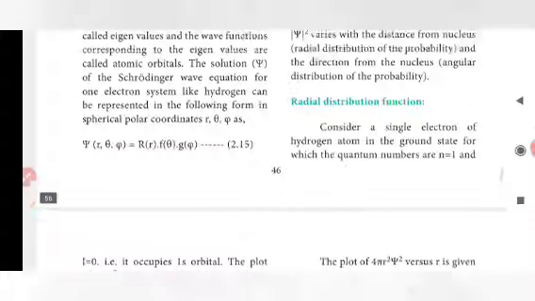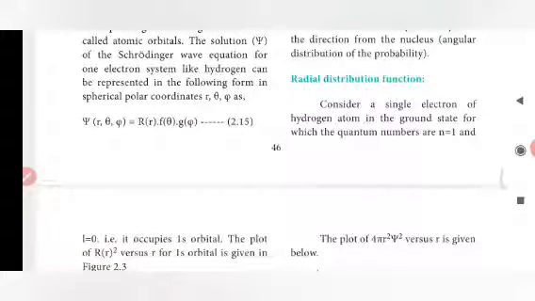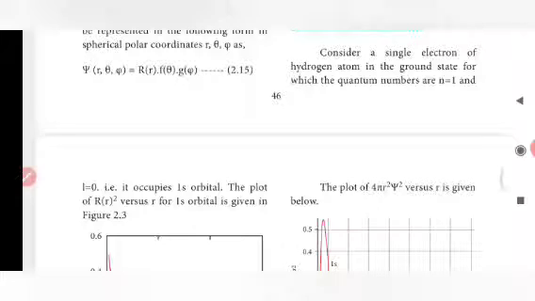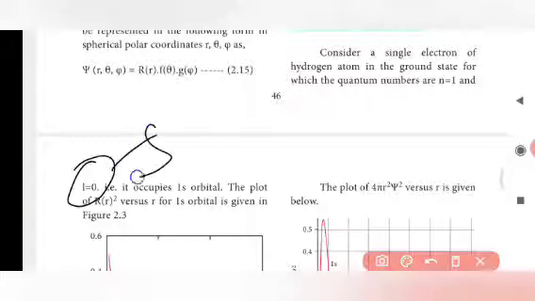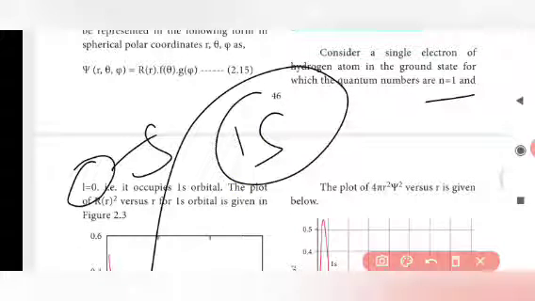Consider a single electron of a hydrogen atom in the ground state, for which the quantum number n equal to 1 and l equal to 0, that is, it occupies the 1s orbital. If n equal to 1 and l equal to 0, that is nothing but 1s, because l equal to 0 stands for s orbital. We have the value of n as 1, so we put it as 1s.